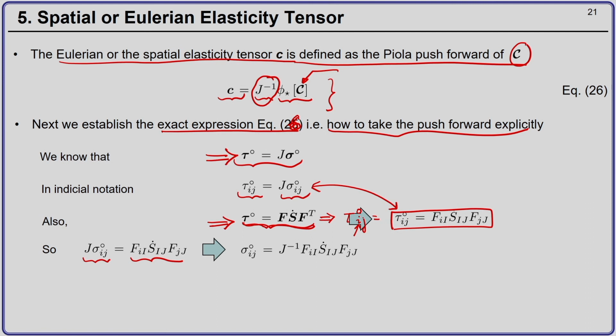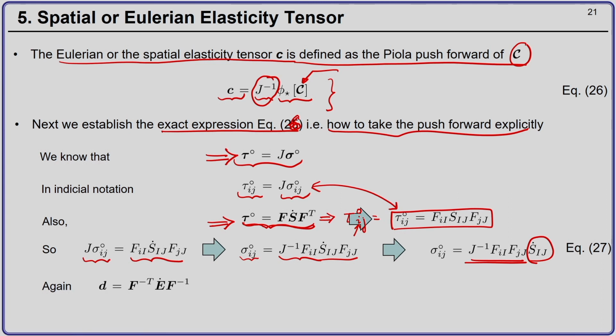Which means that sigma ij is J inverse F_iI F_jJ S dot IJ. Now, I can just rearrange and take S dot IJ on the right hand side.